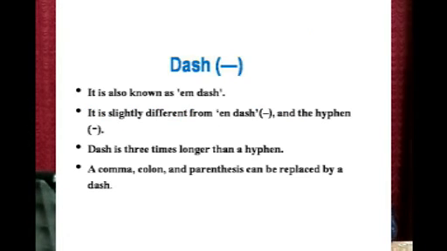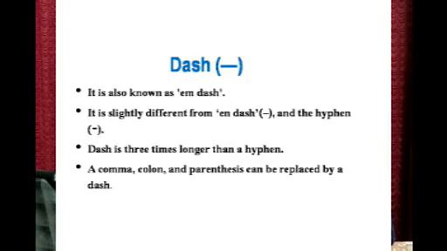Next, we come to the dash. It is also known as the em dash. Now, how do we distinguish between an en dash and a hyphen? The only difference is in the length. The em dash is actually longer than the en dash and also the hyphen. It is about three times longer than a hyphen. So we can make out the difference only from the length of these three.